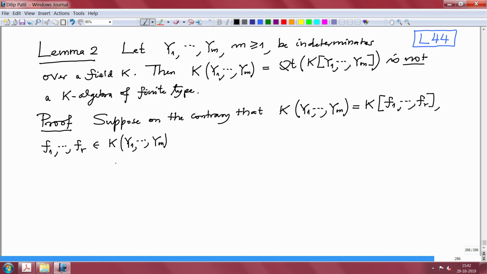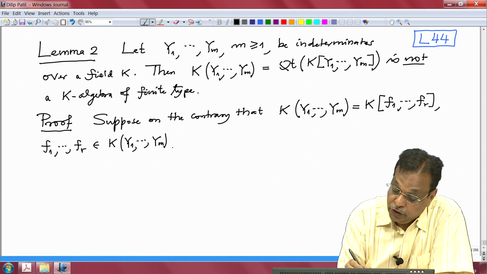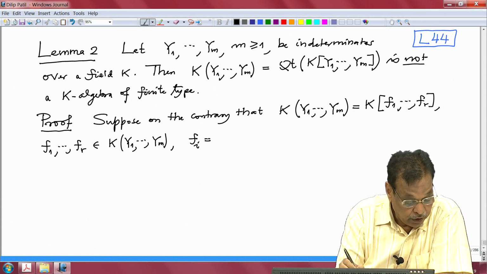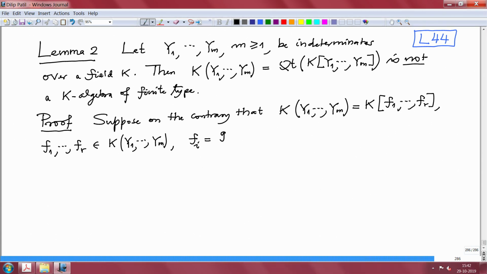So, I will again make the common denominator and assume that the fi's are of the form some polynomials gi divided by h, where the gi's are polynomials in y1, ..., ym with coefficients in K, and this h is also a polynomial in y1, ..., ym, and h is not 0.